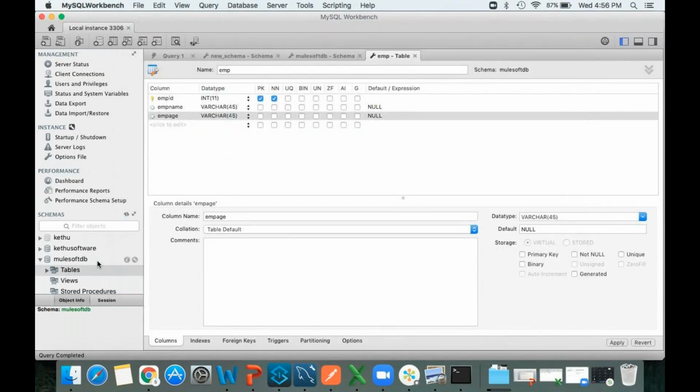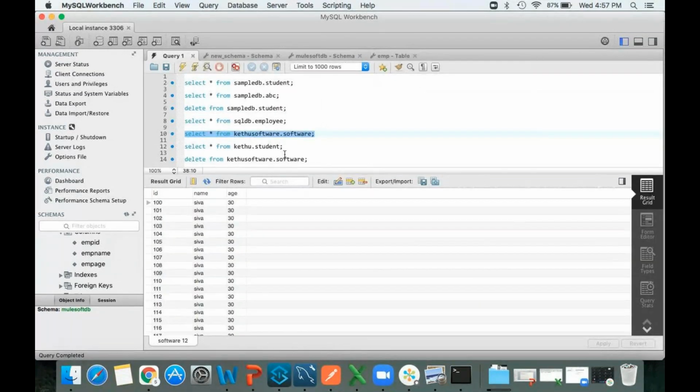Now if you open MuleSoft DB tables, see now you got the option here. See, the employee table is created. Inside this employee table we have fields called employee ID, employee name, and so on. See columns. Inside these columns we have employee ID, name, and so on. If you want to see what all will be there, you have to write a query. So how to write a query?